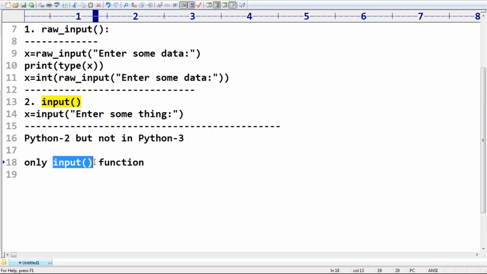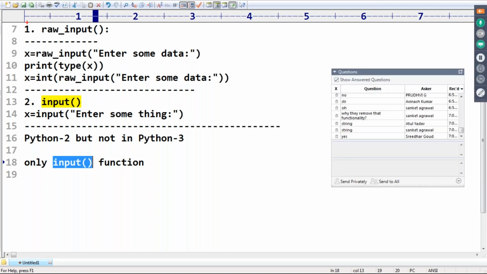The Python 3 input function's return type is always a string type only. We already used it several times in the last sessions. The return type of this input function is always a string type, so don't get confused.